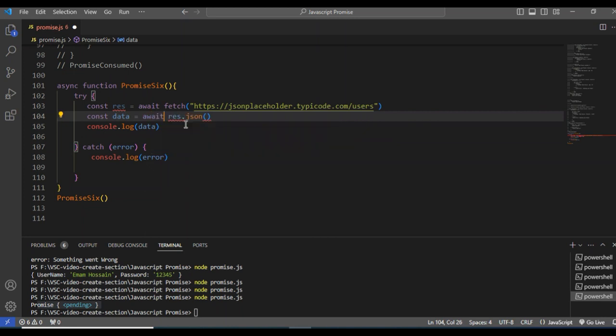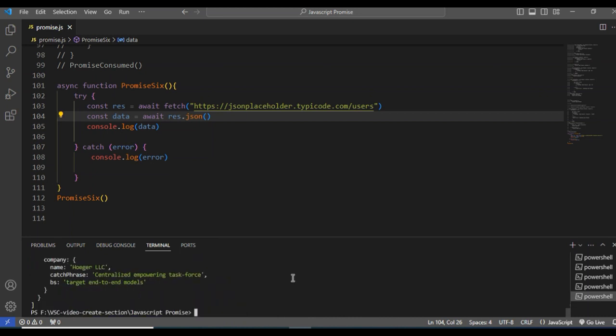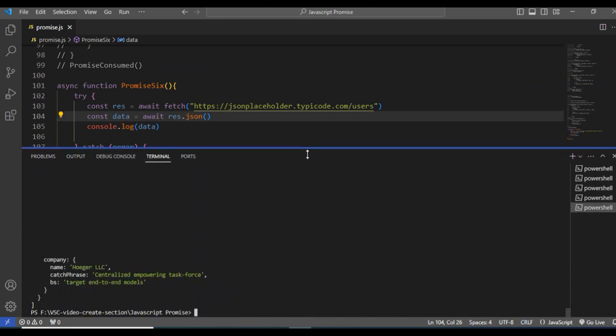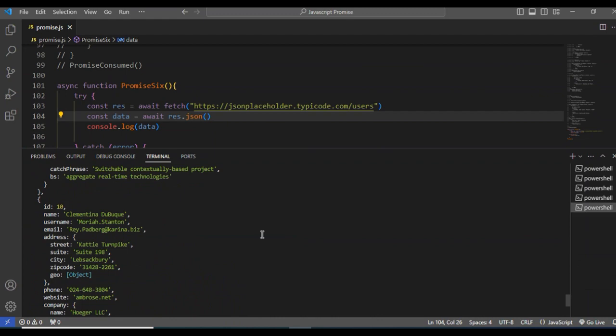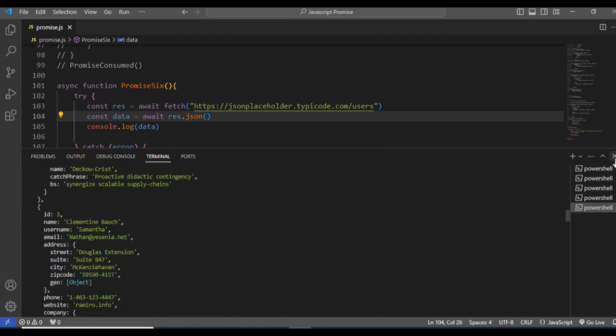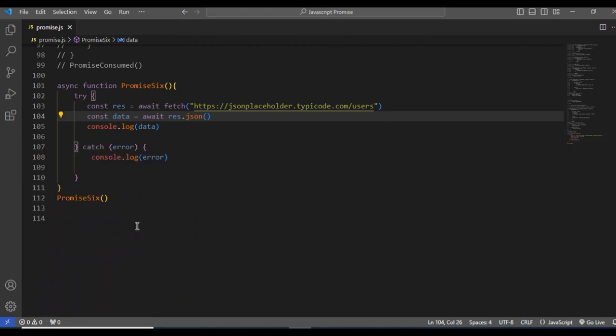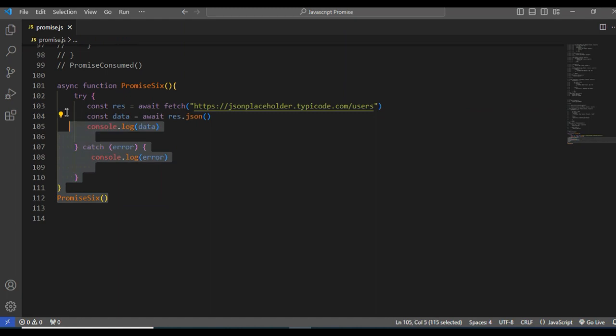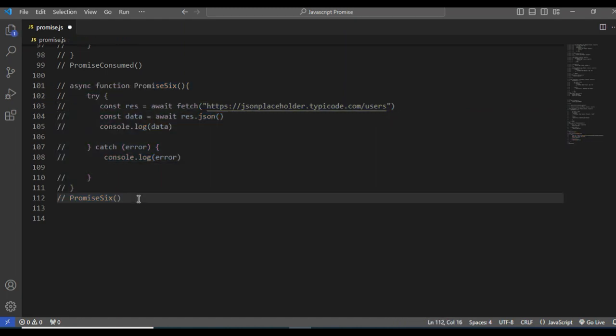When we also wait to convert all this data into an object, then I hope we will get all the data that is in the URL. Right? Yeah, we are getting all this data. That's the way the asynchronous promise works. Now we have learned how an asynchronous promise works, and now I am going to show you another way, exactly how you work with them.